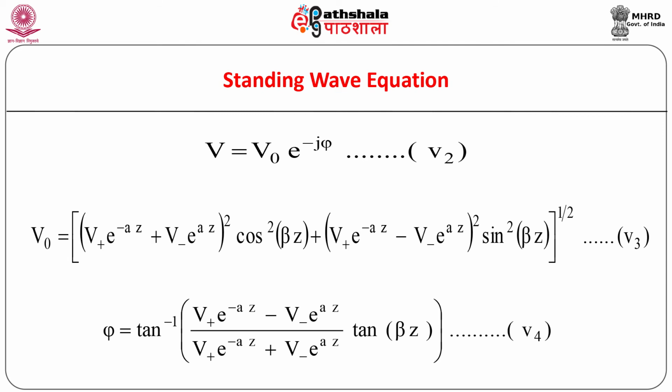The equation reads V equals V0 e raised to minus j phi, where V0 and phi are the quantities as shown. The quantity V0 is known as the amplitude of the voltage standing wave and gives the standing wave pattern of the voltage wave. Similarly, the quantity phi gives the phase pattern of the voltage standing wave.